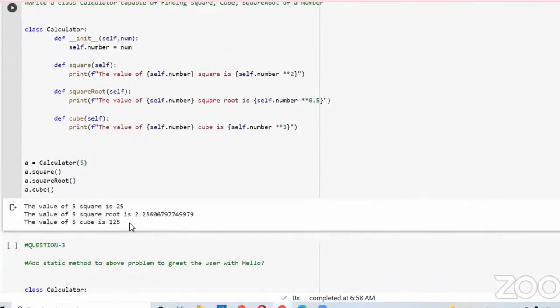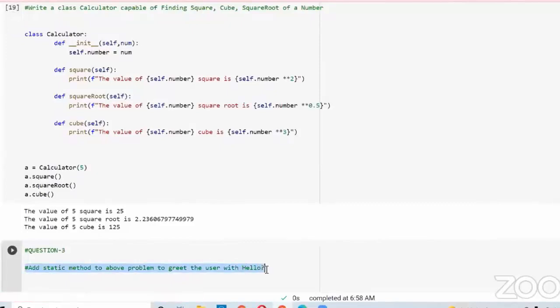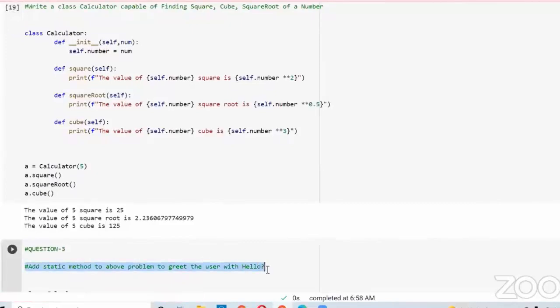See, we got output. And our third question is, for this program, add a static method to greet the user with hello. So for the above program, we should add a static method.